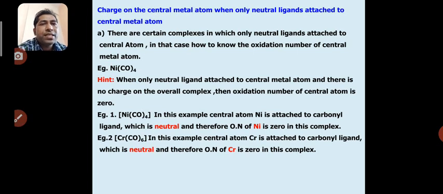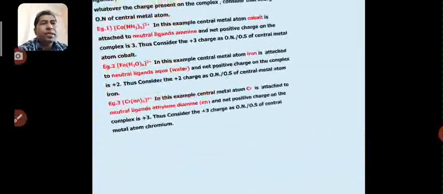So in this Ni(CO)4 complex, nickel has a 0 oxidation number. This is the terminology for neutral ligands attached to the central metal atom. Again, you can see the second example, Cr(CO)6, where carbonyl is a neutral ligand attached to the chromium metal. In this case also, chromium has a 0 oxidation state.